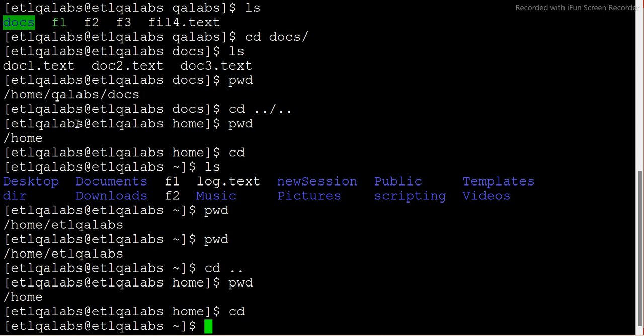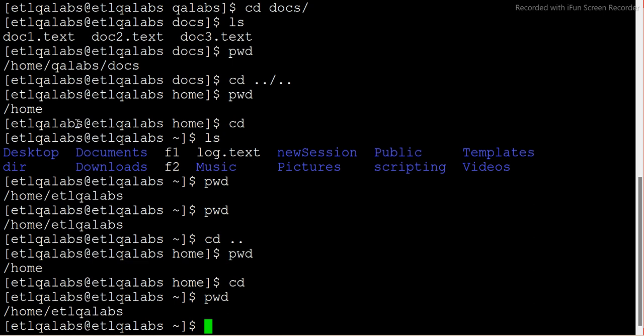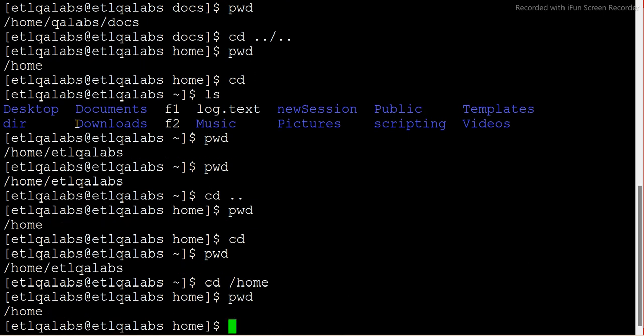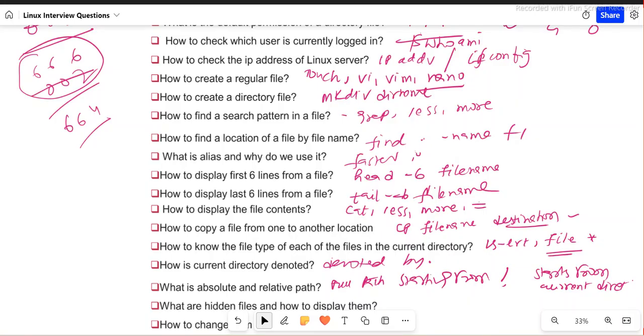Now I'm here again. If I want to use the absolute path, I put /home. That's it. I still go there. You see? To use the absolute path, I use the slash, starting from slash and then wherever I want to go, because this is the root. And if I want to use the relative path, I start with a single dot or double dot, the current directory or parent directory, and then I can traverse wherever I want to go.